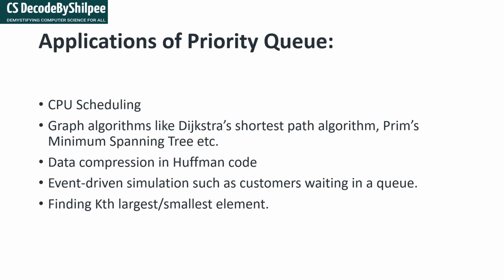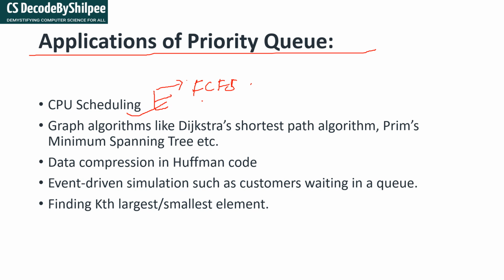Next, what are we going to do? Applications of the priority queue. Where is the priority queue going to be used? The priority queue is used in CPU scheduling. In an operating system, there are multiple CPU scheduling algorithms. One is first come first serve, where you use a normal queue.